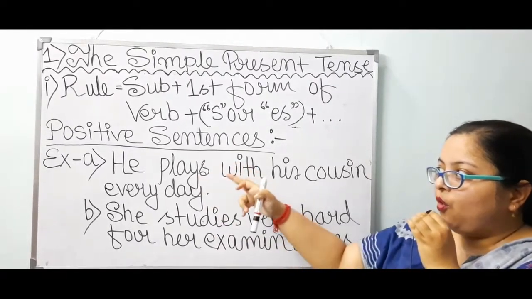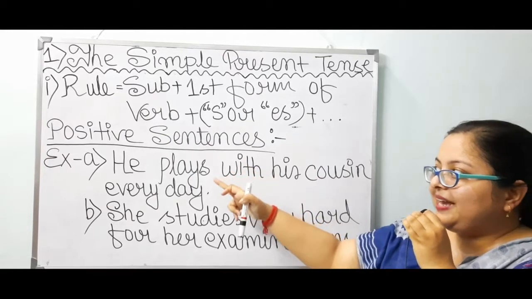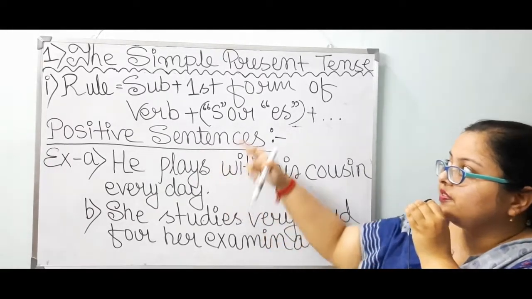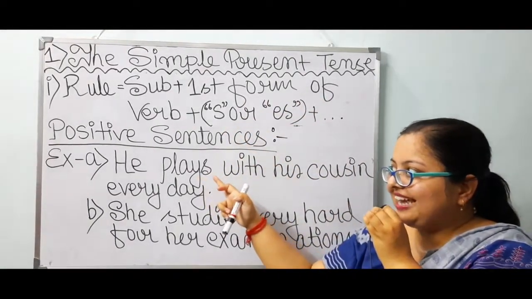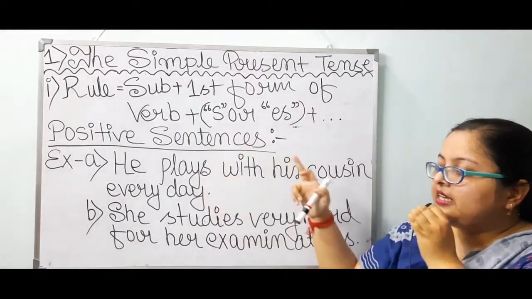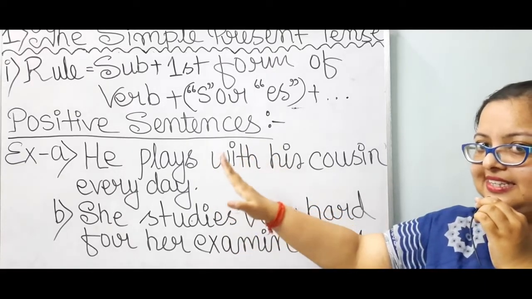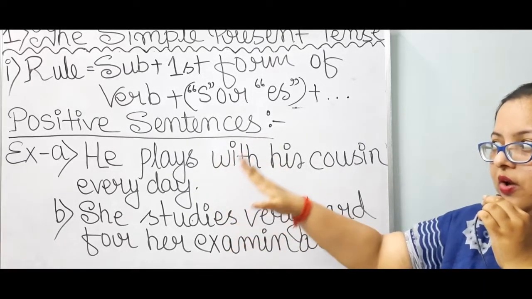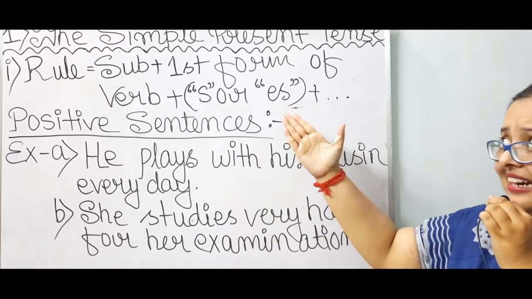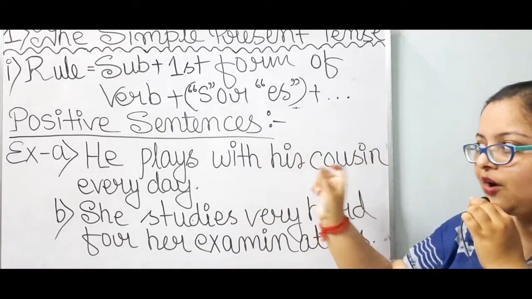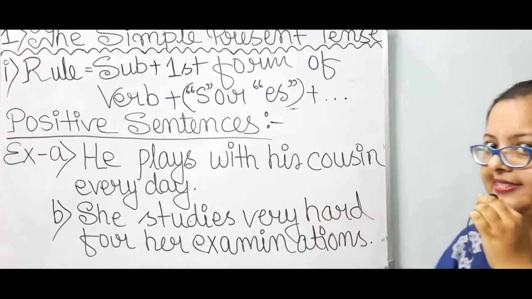So he plays. Over here play is the first form of verb. According to the rule, we have to take the first form of verb. We have taken it, and s is added since the subject is in third person singular number. Sometimes s will be added, sometimes es, according to the word; you have to decide.